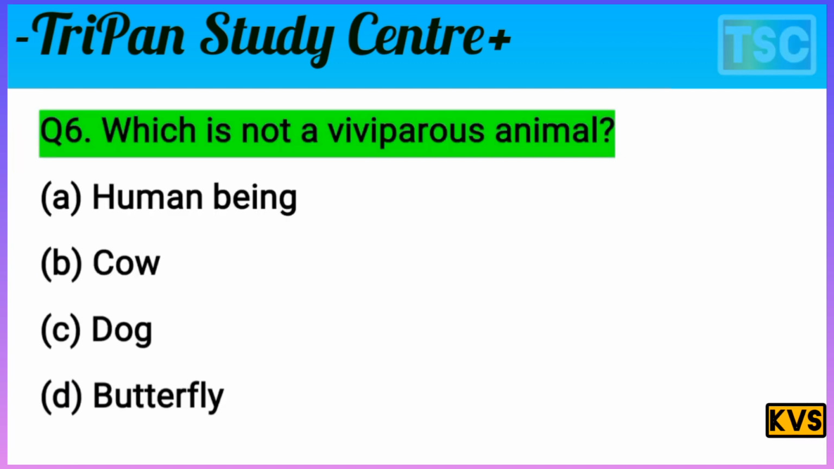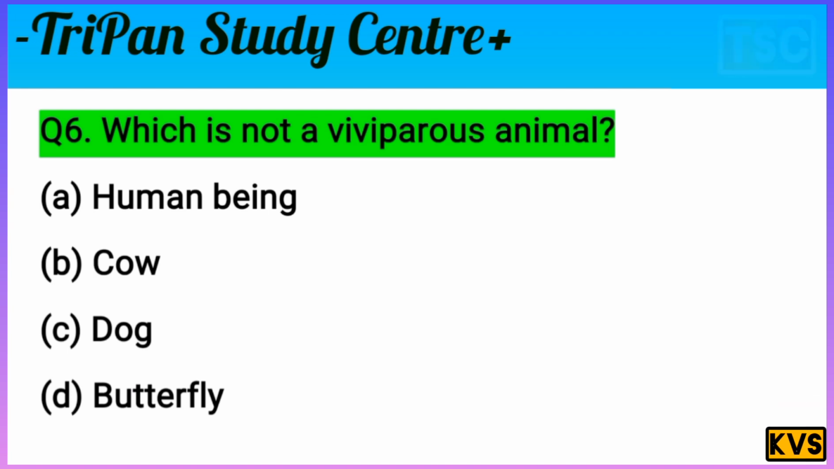Next question on your screen. Which is not a viviparous animal? You know this question is very interesting. Which is not a viviparous animal? A human being, B cow, C dog, D butterfly.